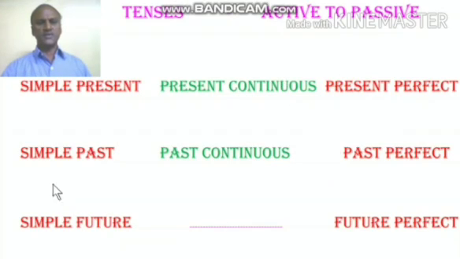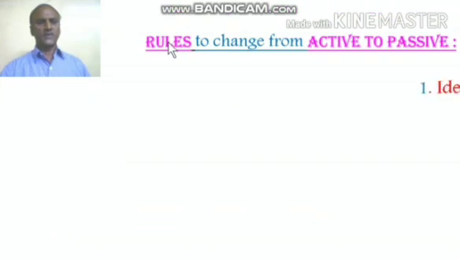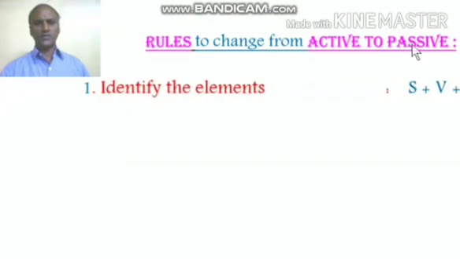Though we have 12 divisions in the tenses table, when we want to change from active into passive, we can change from active into passive. Let us find out what are the rules to change from active to passive voice.